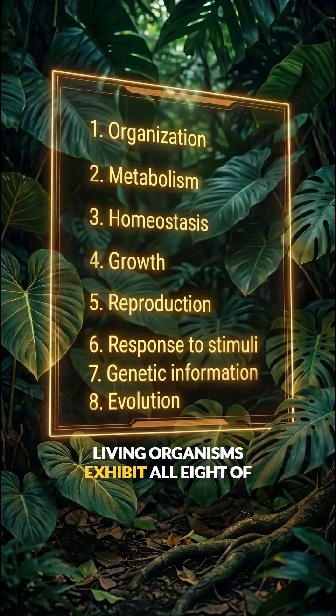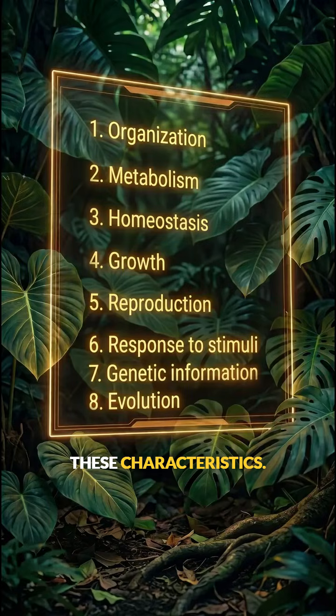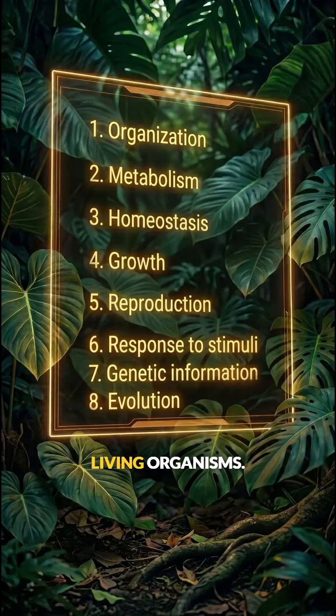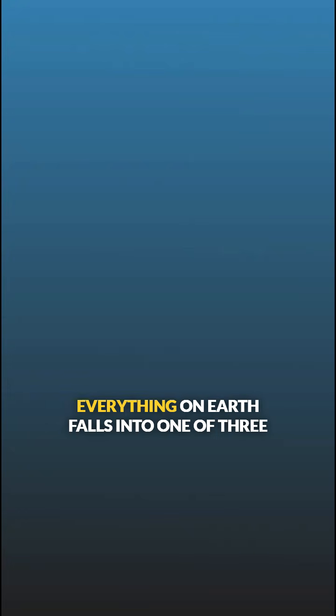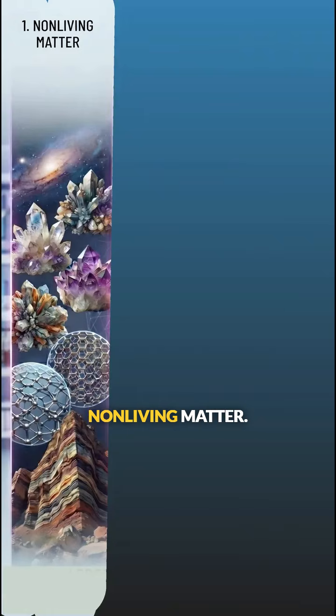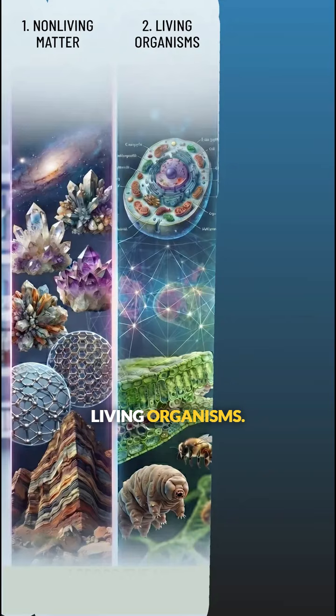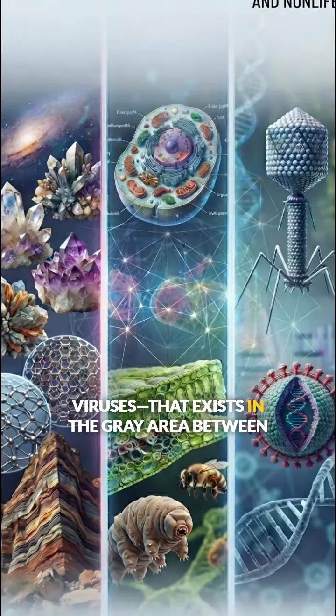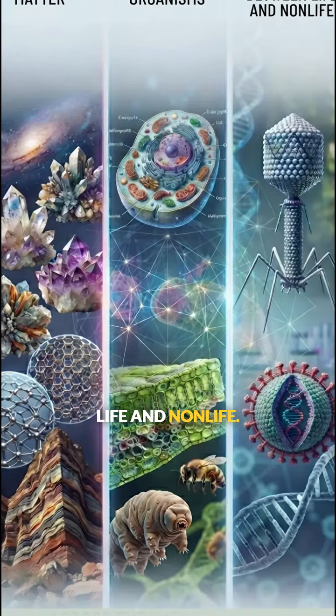Living organisms exhibit all 8 of these characteristics. Entities lacking one or more are generally not considered alive, and yet they have a certain level of complexity and affect living organisms. Everything on Earth falls into one of 3 broad categories: non-living matter, living organisms, and a small group, such as viruses, that exists in the gray area between life and non-life.